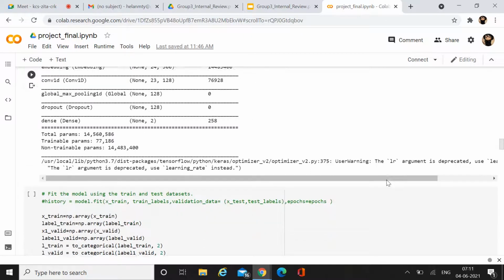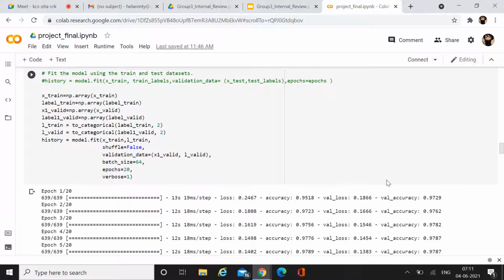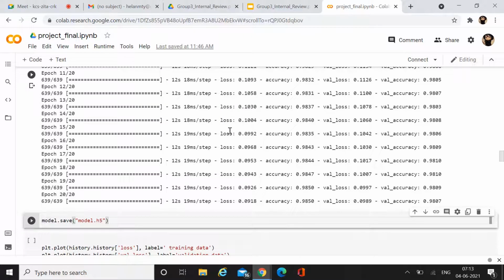Next, we perform training. First of all, we perform fitting, running epochs, and also finding accuracy. For that, we have xtrain for data training, xvalid for data validation, and labels for label training and label validation. We use a batch size of 64 and run for 20 epochs, which finds the accuracy and loss on the validation set. In the next cell, we have saved our model to a model.h5 file. That's it. Handing over to Anisha. Thank you.